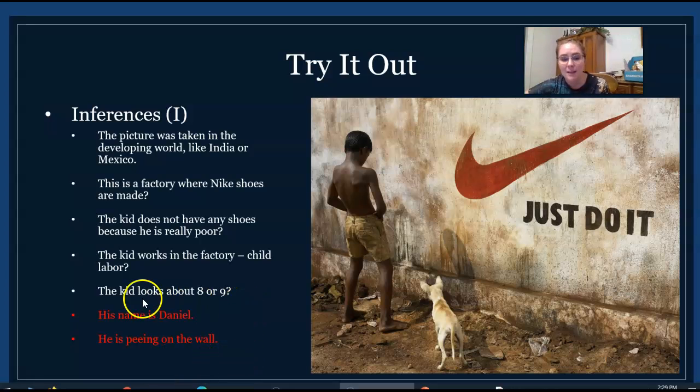And last, he's peeing on the wall. That's not an inference. That is really shown in the picture. I did not have to figure that out. You can see it directly in the picture, so that wouldn't count as an inference.